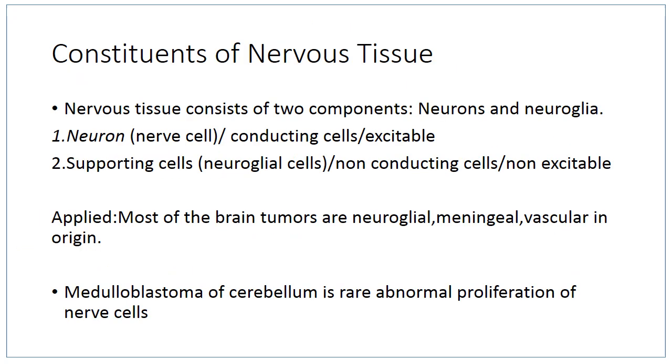In general, the nervous tissue has two components, neurons and neuroglia. Neurons are the excitable cells and neuroglia are non-excitable supporting cells. Neurons are the nerve cells, they are excitable and these are parenchymal cells which are the structural and functional unit of nervous system.